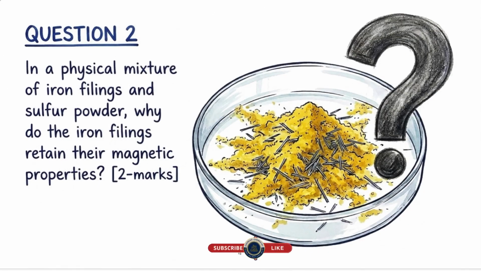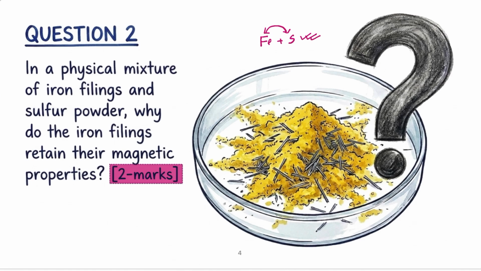Now question number 2. In a physical mixture of iron filings and sulfur powder, why do the iron filings retain their magnetic properties? This is a 2-mark question again. Now see that in the mixture of iron filings and sulfur, right? Just they are sitting together, right? There is no chemical bond formation going on. So sulfur will retain its property and iron will retain its property.